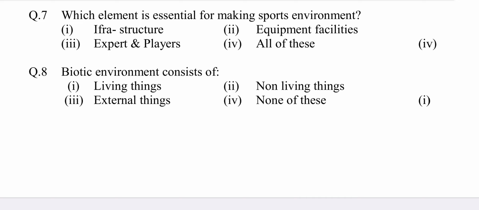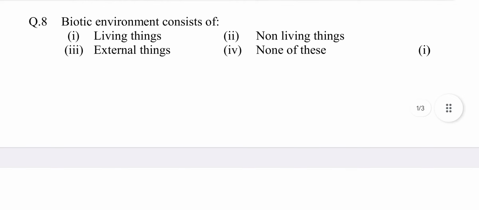Question number 8. Biotic environment consists of option first, living things. Second, non-living things. Third, external things. Fourth, none of these. Answer is option first, living things.